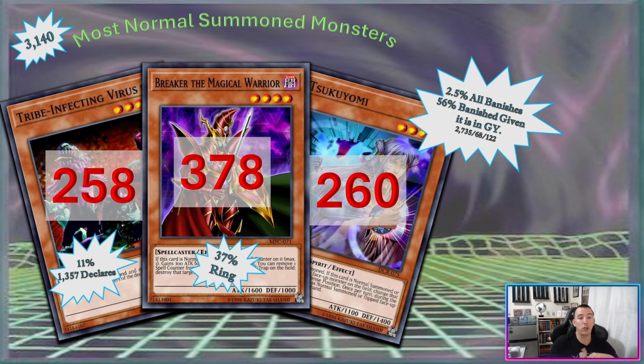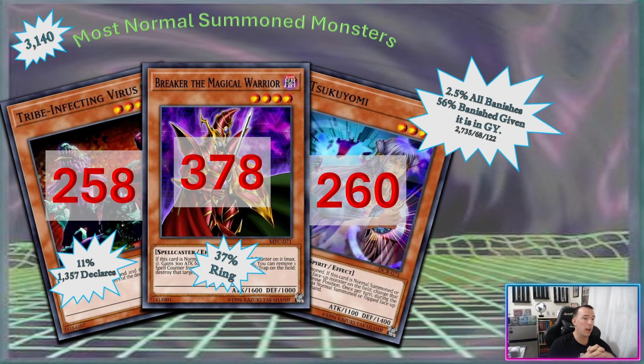And then getting to Tsukiyama, there were 2,735 times a monster was banished from the graveyard, so Tsukiyama only counted for 2.5% of all banishes. But what's really interesting is that Tsukiyama was put in the graveyard 122 times, and 68 times that it was in the graveyard, it was banished. So 56% of the time that it was in the graveyard, it got banished.